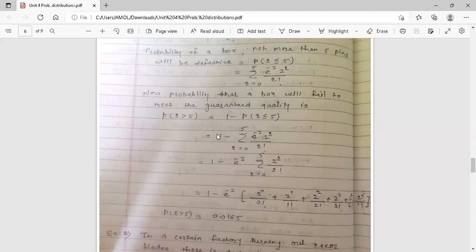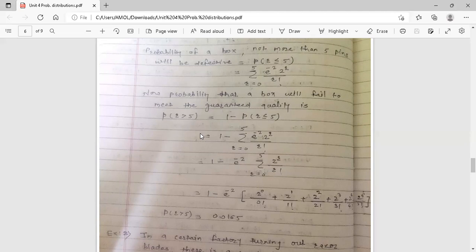So if we are interested in the probability that the manufacturer will fail to meet the guaranteed quality, then it is equal to the probability of r greater than 5, strictly greater than 5. So you start from 6 up to the value of n, which is 100. It is not possible to find the probability of every term: r equal to 6, 7, 8, 9, 10, up to 100.